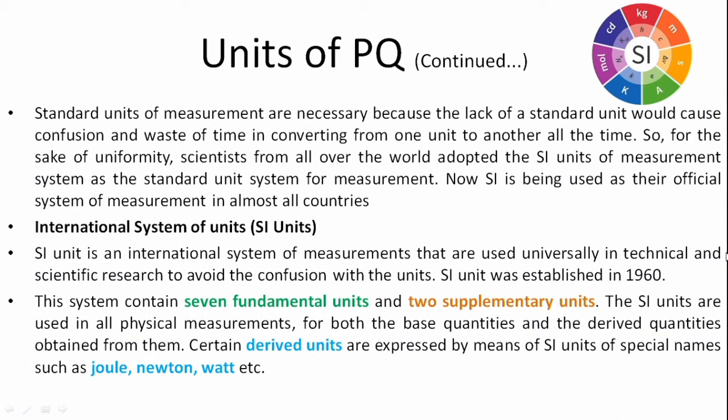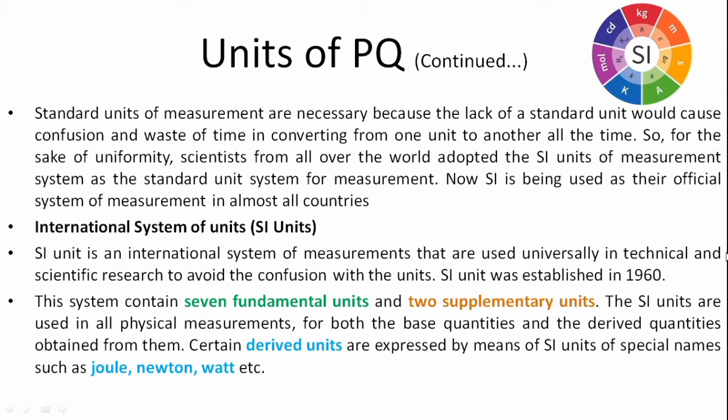Now let us discuss more about SI unit. SI unit is the International System of Units. This was established in the year 1960, and this system contains 7 fundamental units and 2 supplementary units.